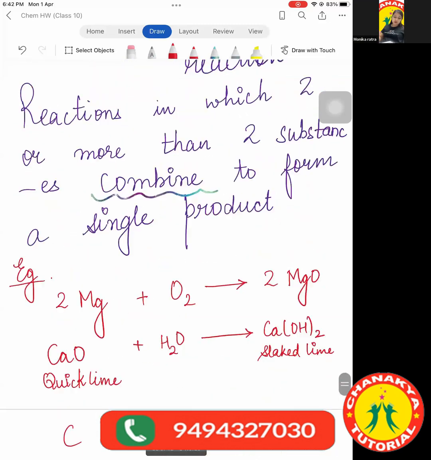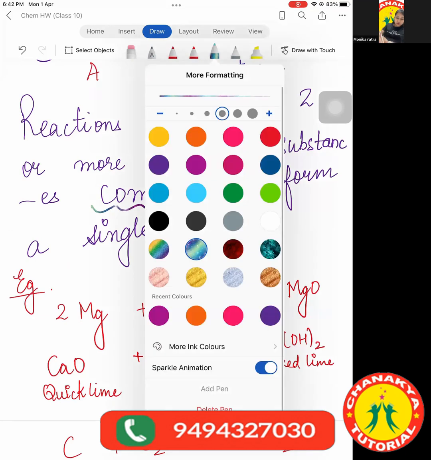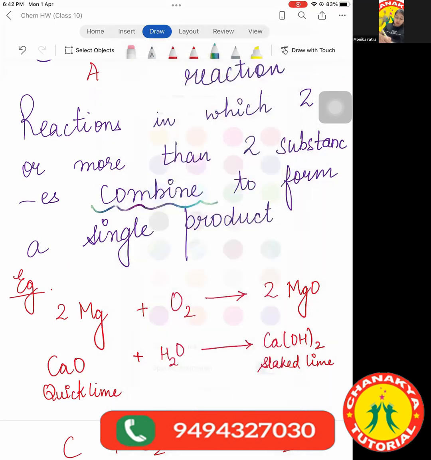Oh, I forgot to write a very important thing. The general representation of this reaction is A plus B gives C. Means any two substances are reacting with each other, leading to the formation of a new substance. Clear?